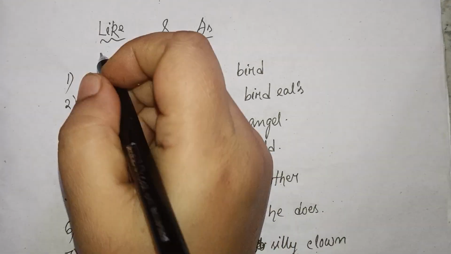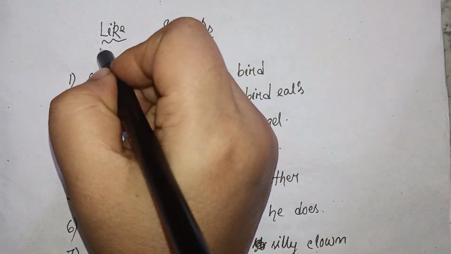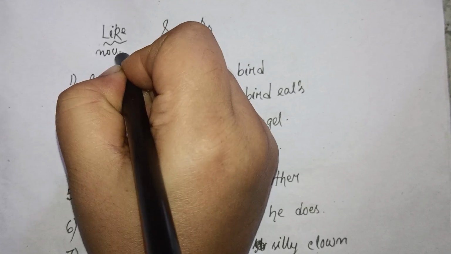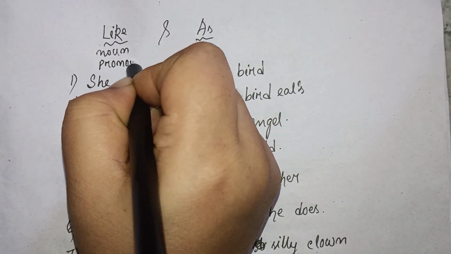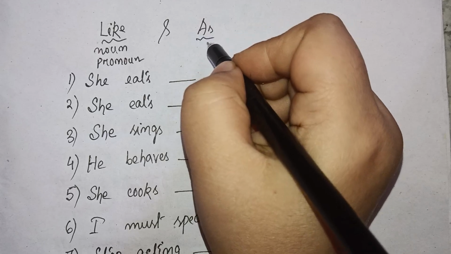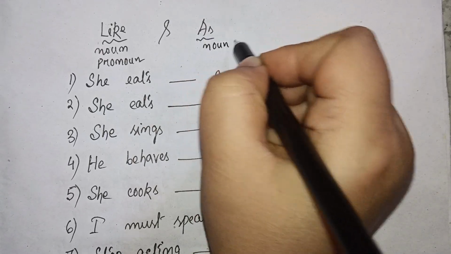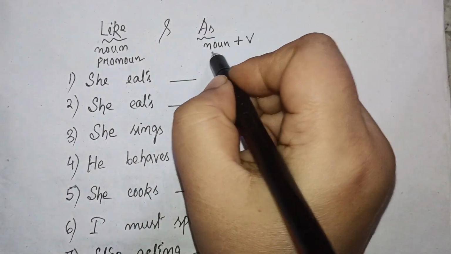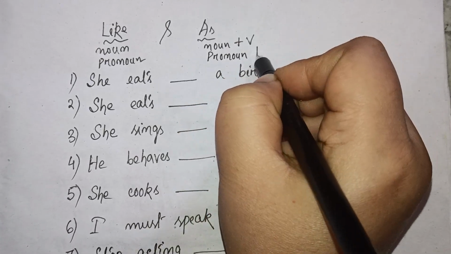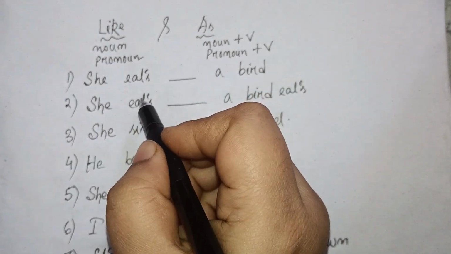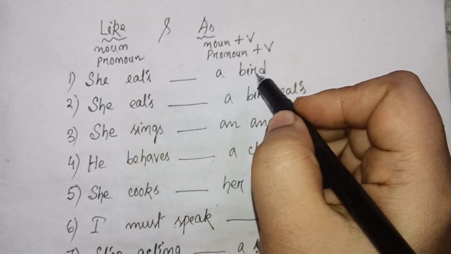Today we'll learn about like and as. Like is used with noun or pronoun, and as is used with noun plus verb or pronoun plus verb. The first one is she eats dash a bird.